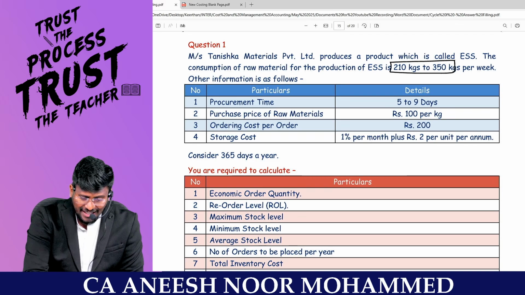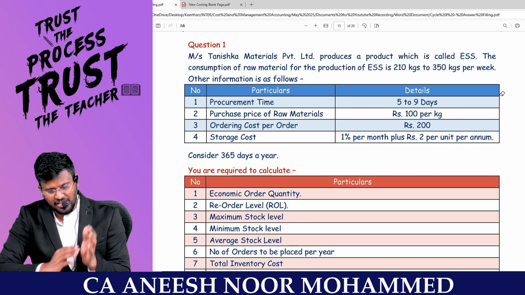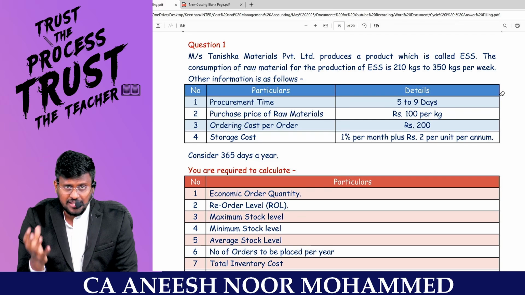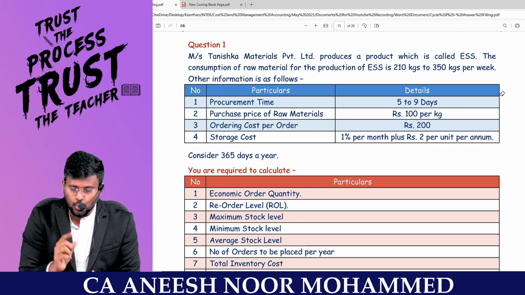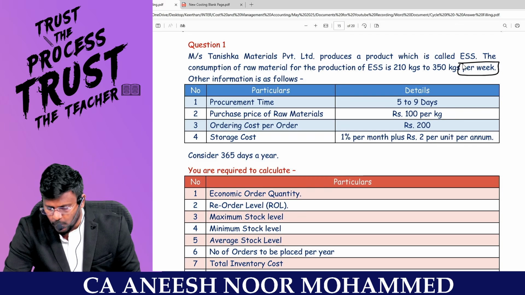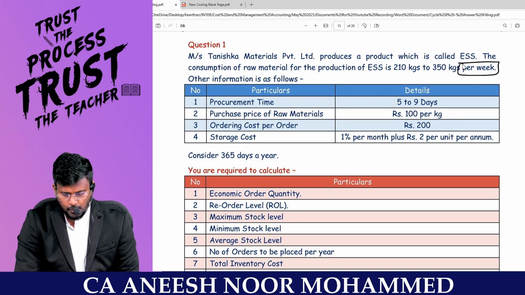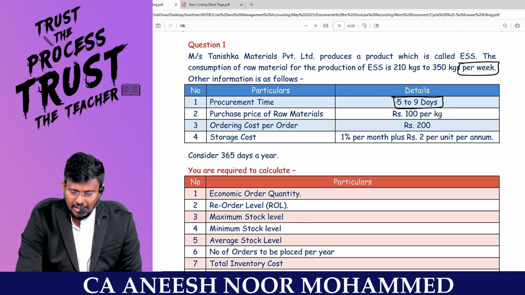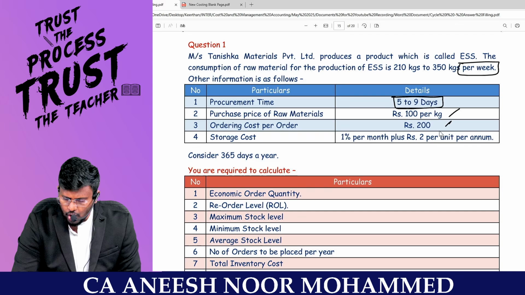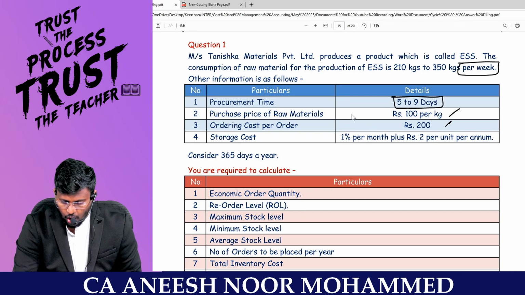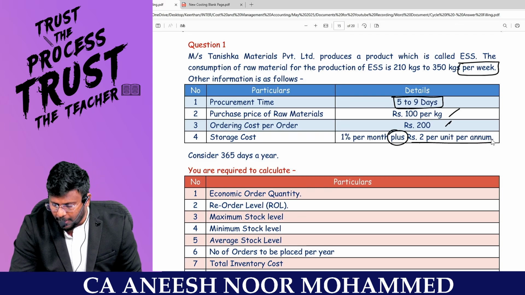Now I am reading the question before finalizing. Tanishka Material Private Limited produces a product called ESS. Consumption of raw material for the production of ESS is 210 kg to 350 kg per week. This is expressed per week. Other information is as follows. Procurement time in days, two data are given in two ways. Purchase price of raw material, ordering cost per order. Storage cost they have expressed differently: 1% per month, so on 100 it is 100 into 1% into 12, plus 2 per unit per annum.